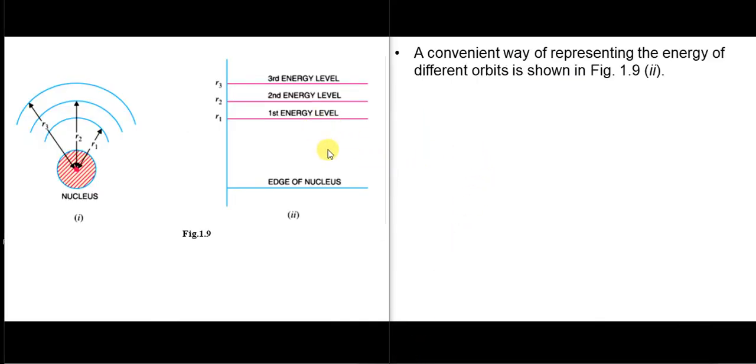So this second diagram is a very convenient way of representing the energy of different orbits. The energy associated with the first orbit of radius R1 is given the name first energy level. This lowermost line indicates the edge of the nucleus. The second orbit R2 has the second energy level, and the third orbit R3 has the third energy level.